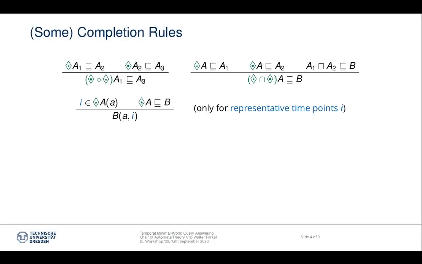The ABox completion rules can also be extended in a straightforward way. Suppose diamond A implies B. We then view the diamond as a closure operator and input the set of all time points at which small a is part of, or belongs to, the concept big A, to obtain the completed set of time points at which a diamond of big A of small a holds. For each such time point, we know that B of a also has to hold, which is why we add it to the ABox.